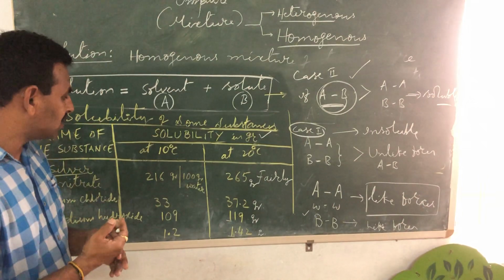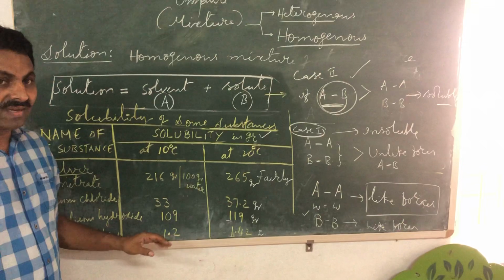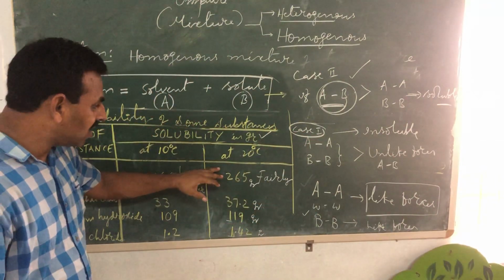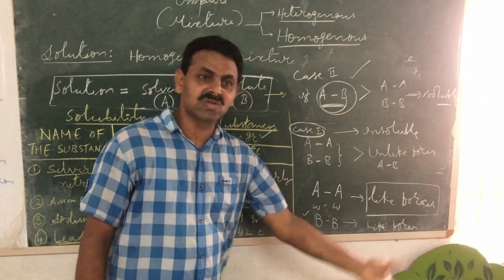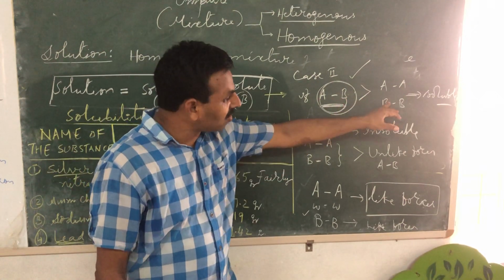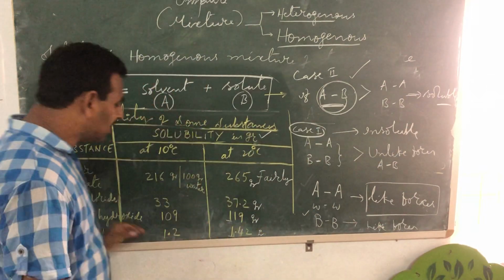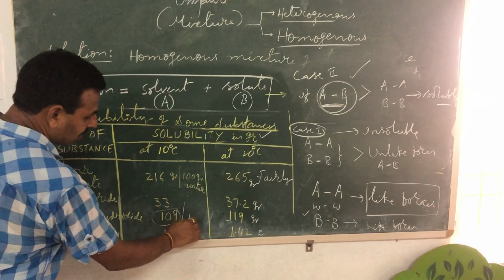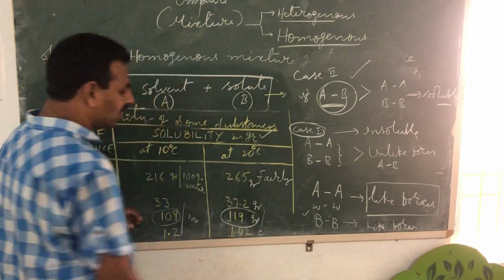Such a huge difference is there as far as the solubility of different substances is concerned, and the reason behind it is this. When I say fairly soluble, that means the force of attraction between A and B is very, very strong. For unlike forces stronger than like forces, but not very, very strong, you see 119 gram is dissolved per 100 gram.